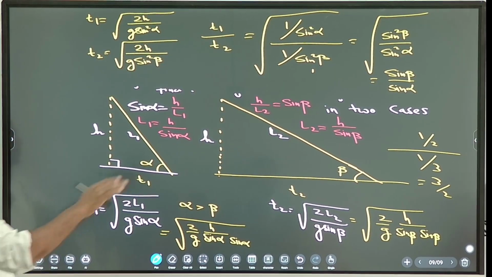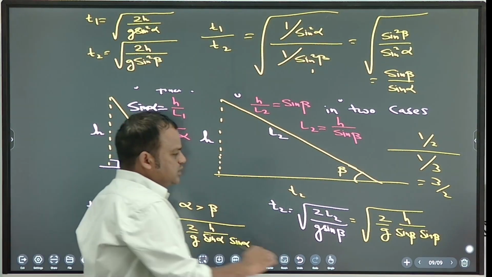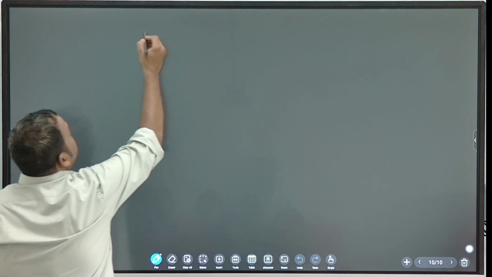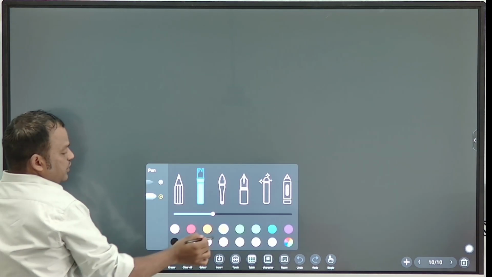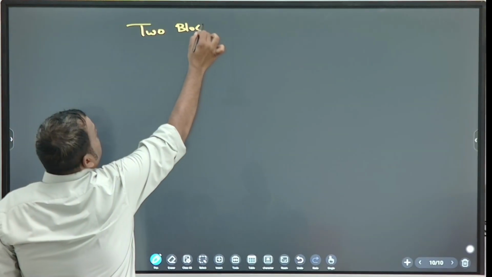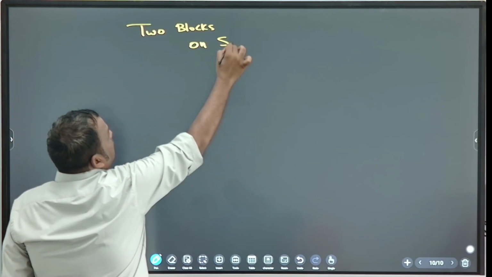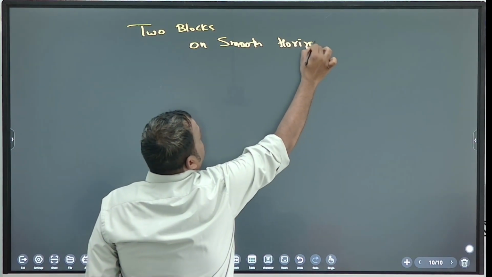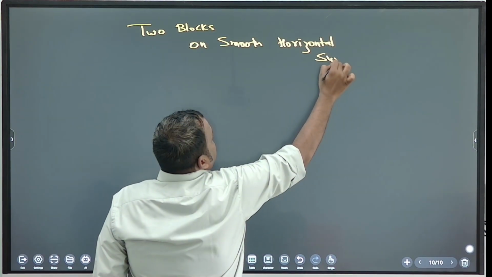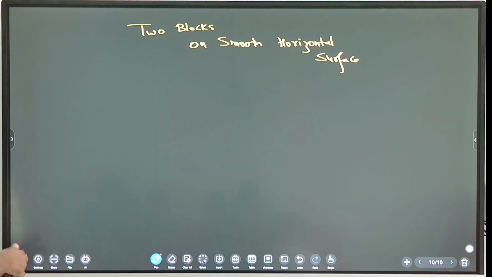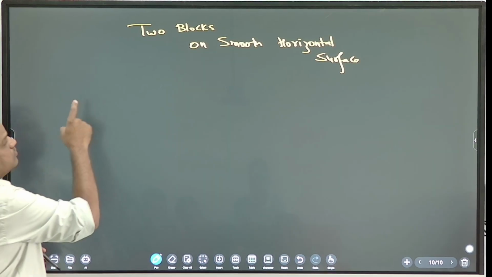Okay, so let's do rope. Note down. Next, two blocks. Note down. Next topic: two blocks on a smooth horizontal surface. This is also an easy topic. One question came in 2023 or 2024, one question was there based on this.